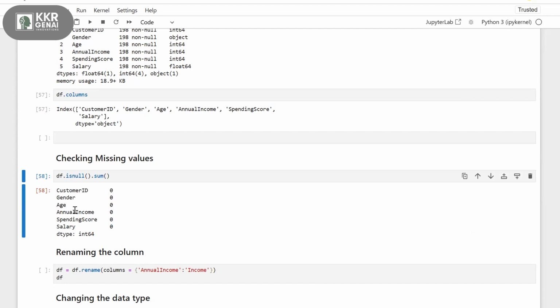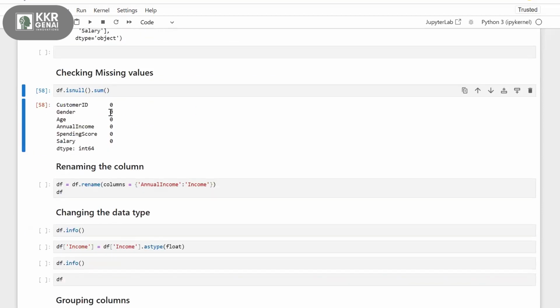So I have perfect data. All my 200 rows contain some values. If some record is missing, it will display the count over here. For gender, let's say 10 records are missing, then the value here is 10. So it's just checking how many missing values are in my entire data frame.